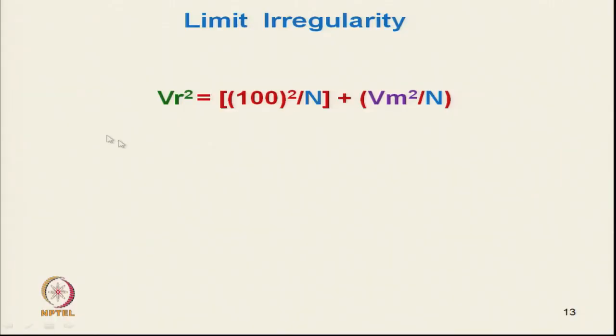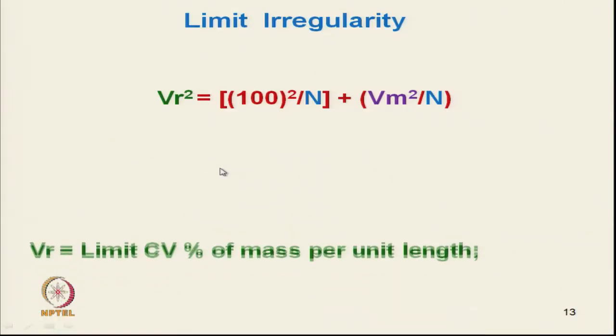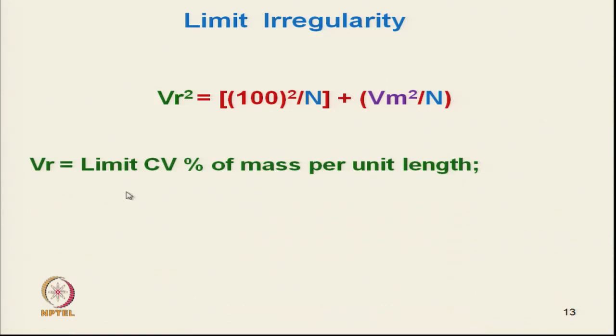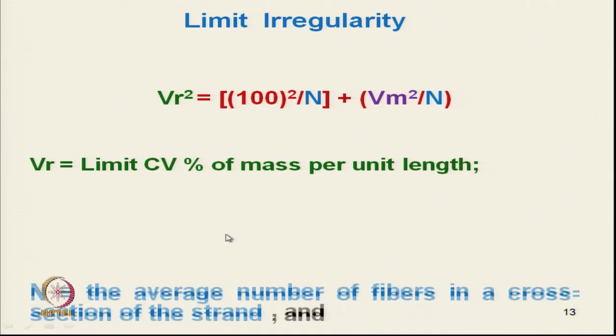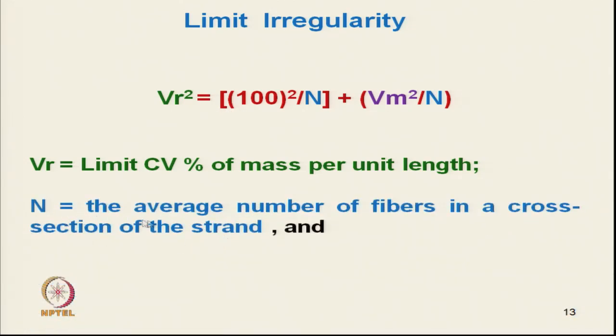So this is the portion we have already discussed here, and Vr is the limit CV% of mass per unit length. It has got two components. n is the average number of fibers in the cross section of the strand. Ideally there must be n fibers in the cross section everywhere, but there will definitely be some variability, which is why the mean number of fibers is taken here.